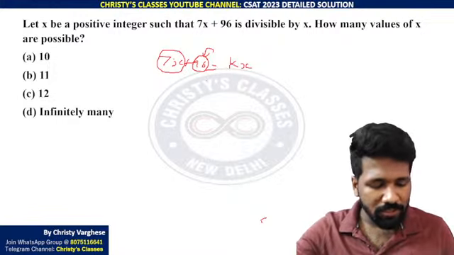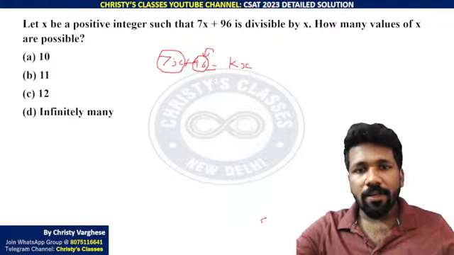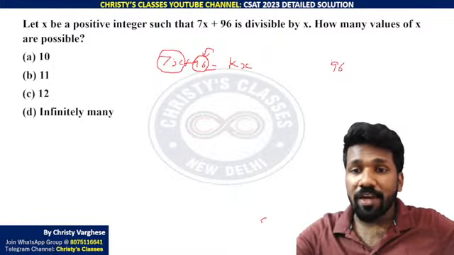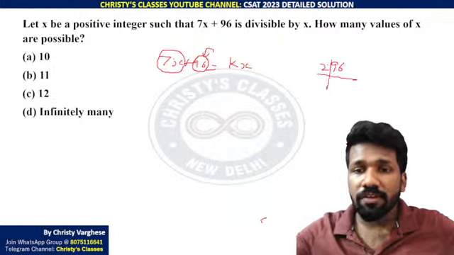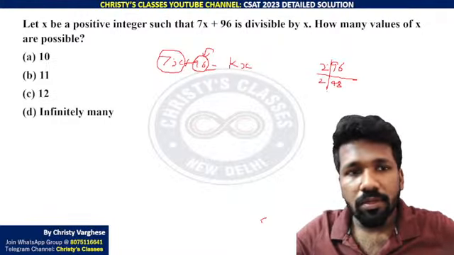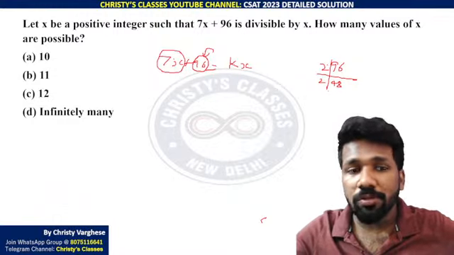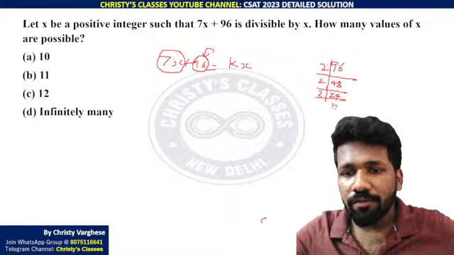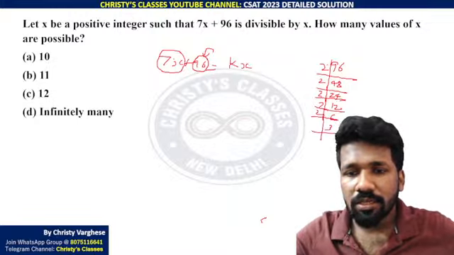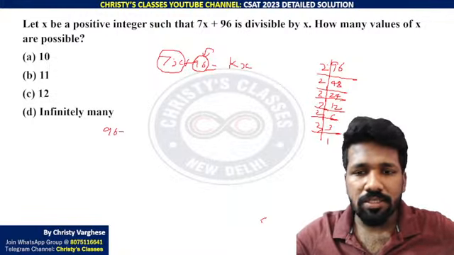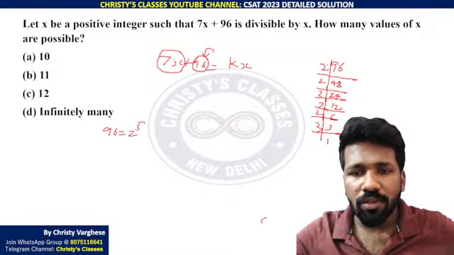All of you are understanding this? We can say 7x. 96, if you factorize, what all will be the factors? Yeah, you can prime factorize it. 96, 2 is a factor, then 48, then okay, how many values of x is asked? So 48, 2 divided 24, 12, 6, 3. So 96 can be written as 2 raised to 5 into 3 raised to 1.